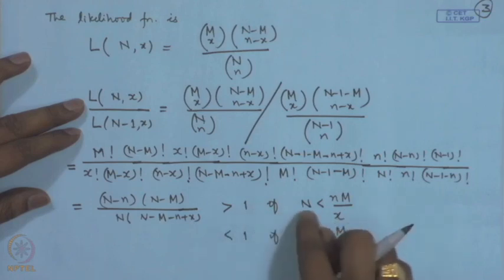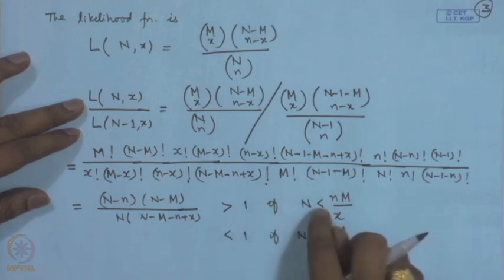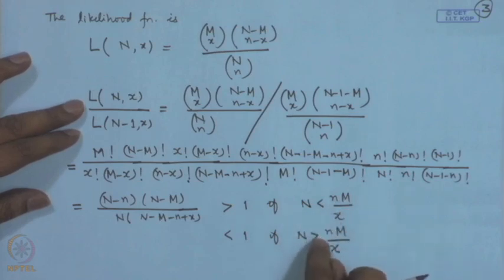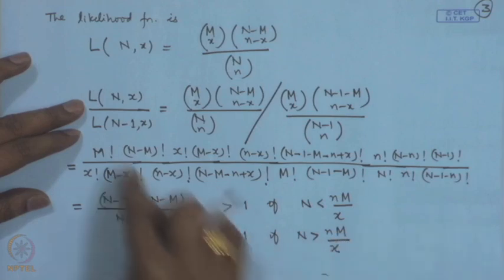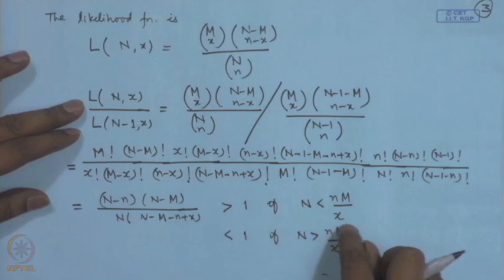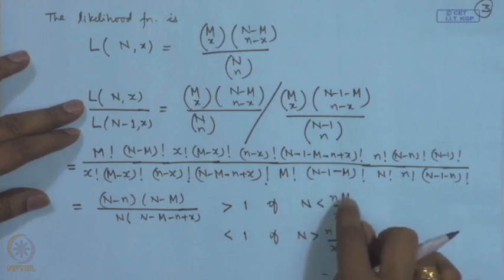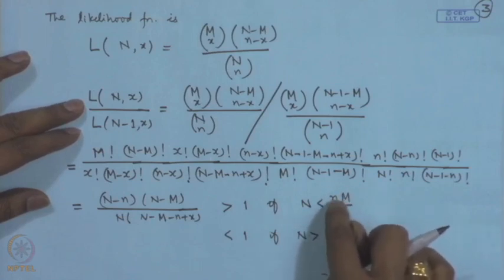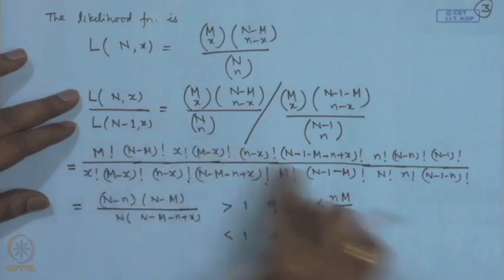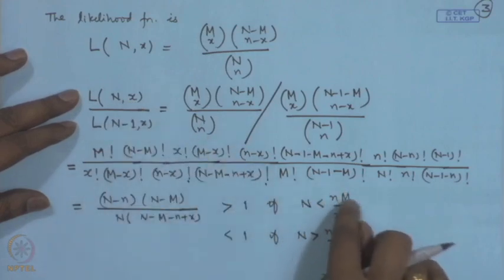That means it is an increasing function of n when n is less than nm by x, and when n is bigger than nm by x, this value starts decreasing. Therefore, this function increases till this point and then decreases. Therefore, the maximum of the L n function is achieved when n is equal to nm by x.